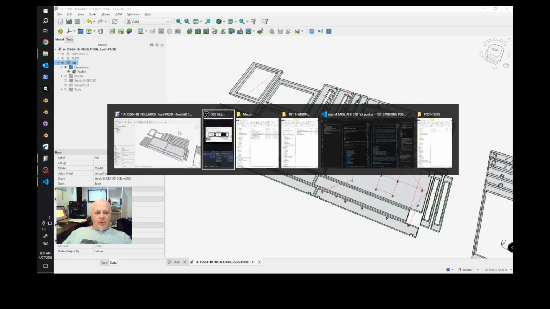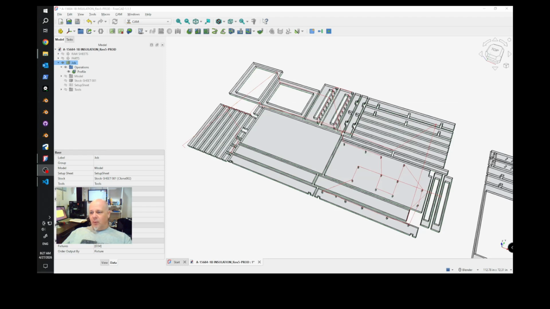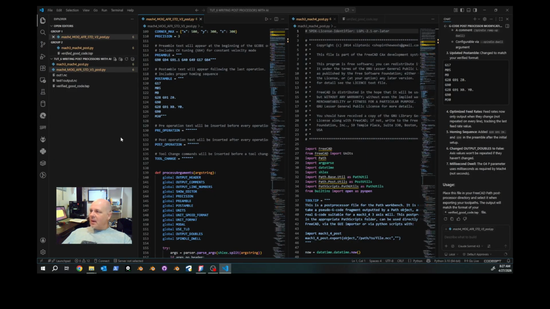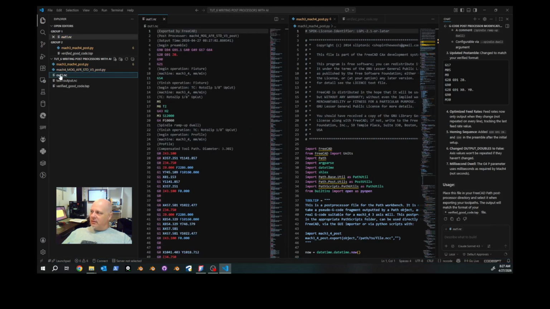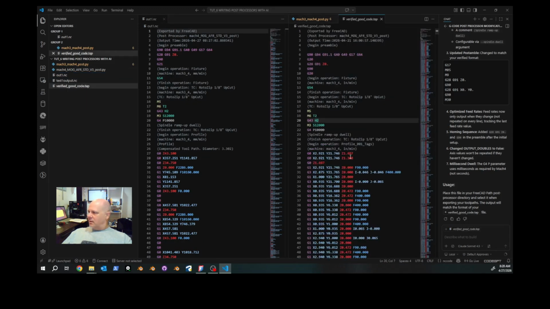And welcome to the grind, folks, because what we do is we go back to code, and now we see our out1.nc file, and we want our verified good file. Let's see what we got. Aha! Right away I see something that needs to be adjusted.